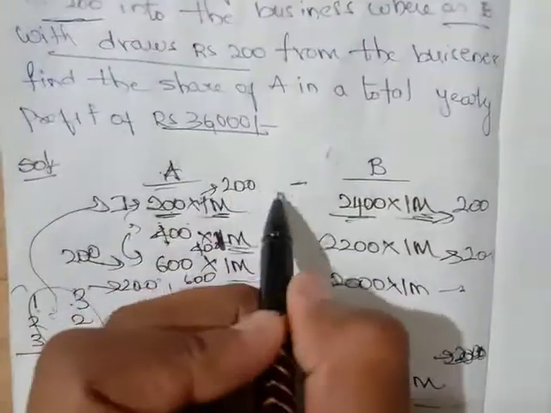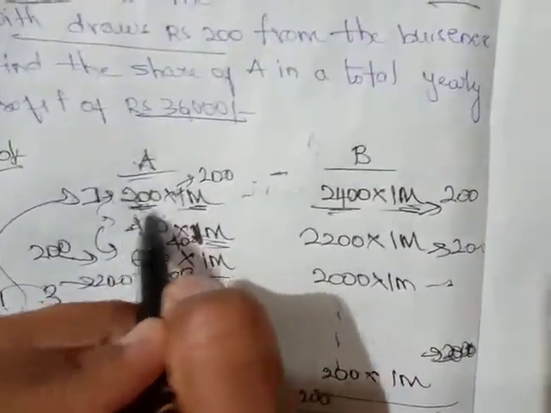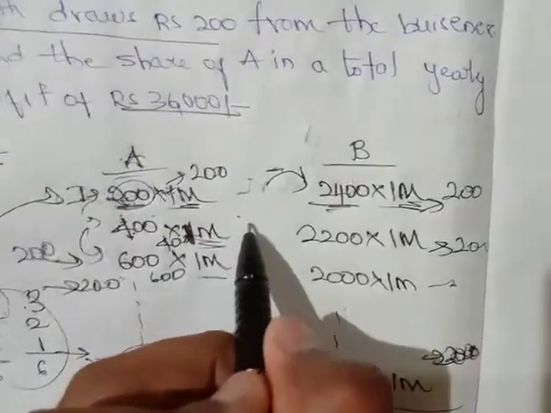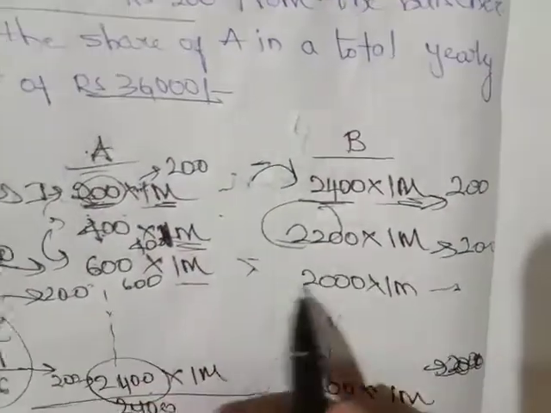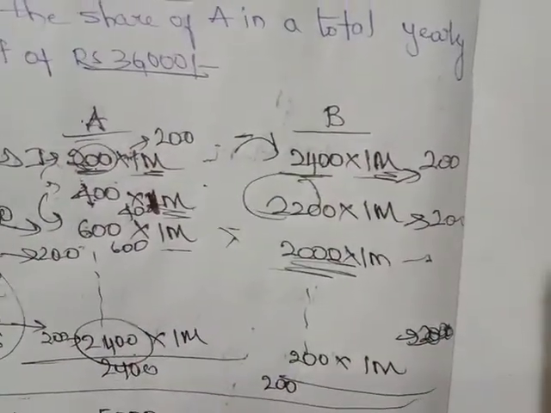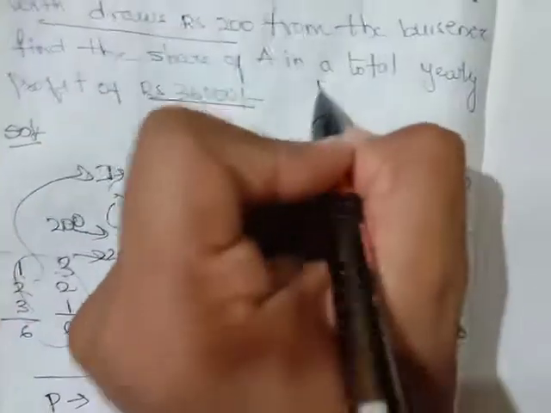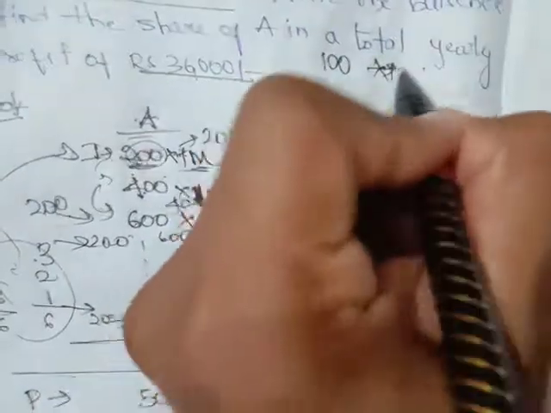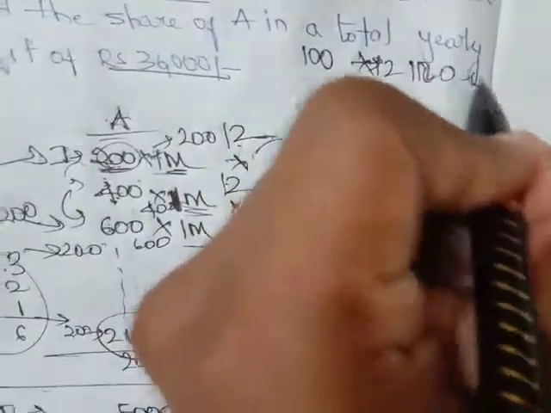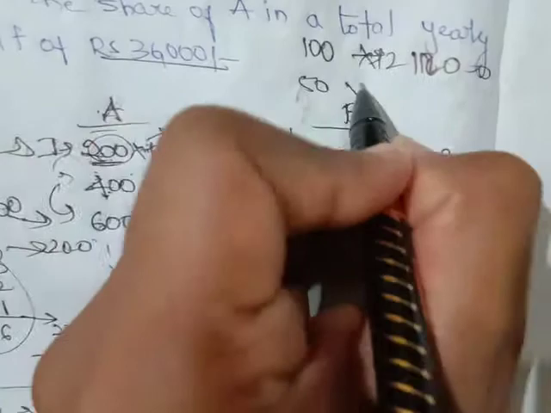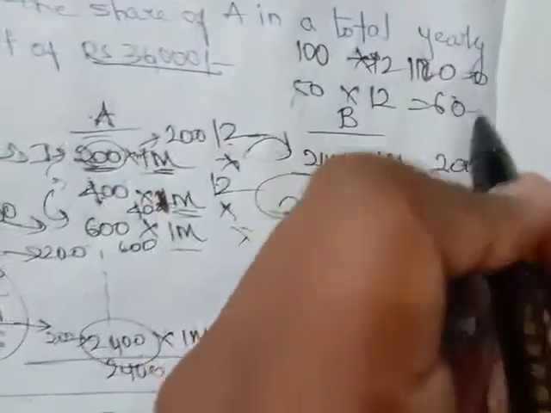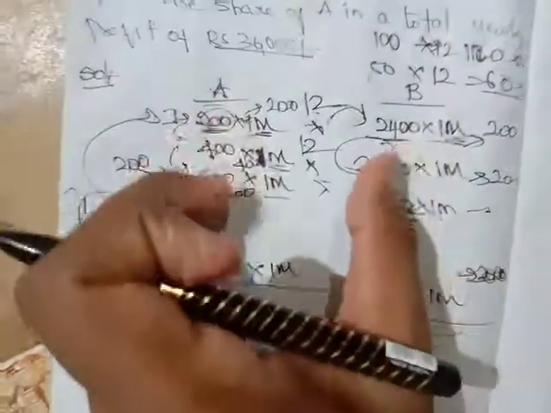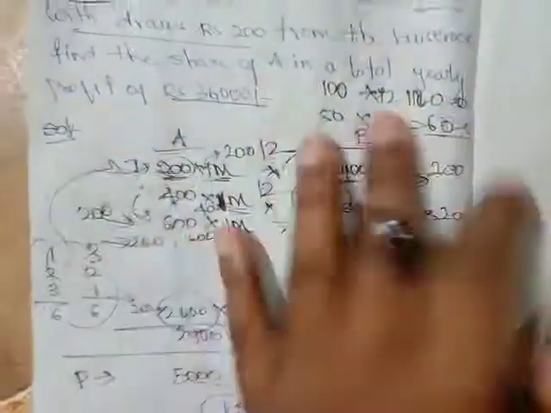See friends, in this question, one important note point is what? Always there will be a multiplication of 12 between A and B. See, 200 into 12 how much? 2400. 400 into 12 how much? 4800. 600 into 12 how much? 7200. Because for every year we'll be having 12 months now. Therefore there will be a multiplication of 12 between A and B. If they give 100 now, definitely they'll be giving into 12, which is nothing but 1200. If we give 50 now, it will be into 12, which is nothing but 600. Friends, you are getting the concept. Always there will be a multiplication of 12 between these two.